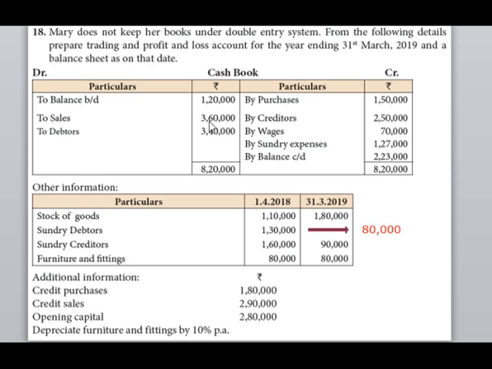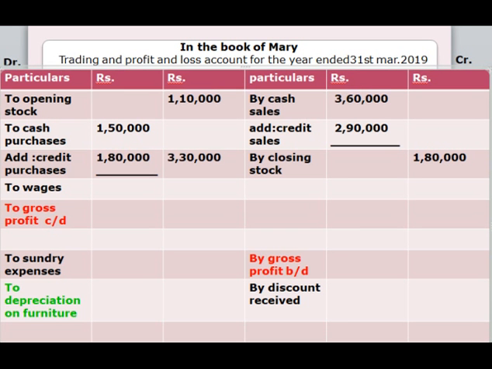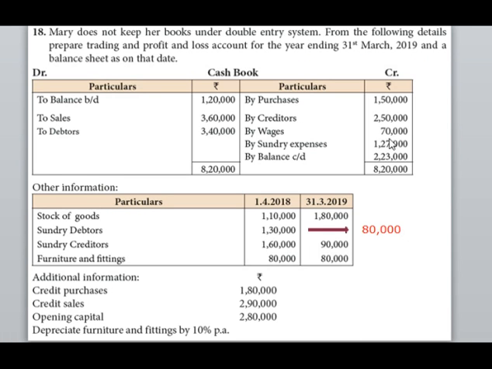The amount for cash sales is 3,60,000 and the amount for credit sales is 2,90,000. We have to add the amount of cash sales with credit sales, which will give you total sales. And the amount for total sales is 6,50,000. And the amount for wages is 70,000.